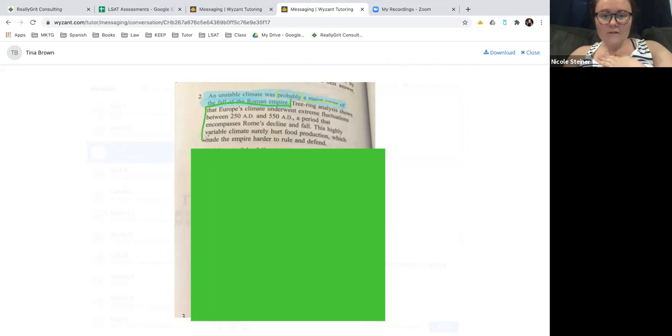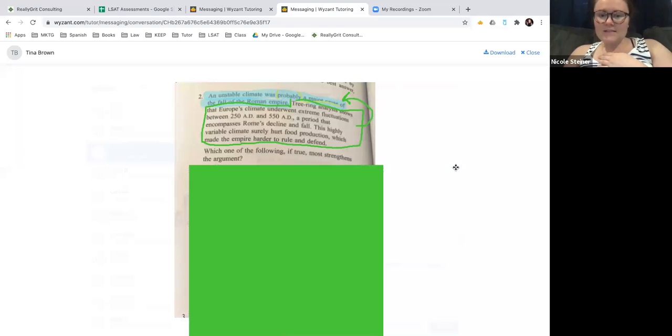We're saying all of this. Why are we saying all of this? We're saying all of this because we want to show that the unstable climate was a major cause of the fall of the Roman Empire. Is this a completely valid argument? No. There could have been lots of other things that were a major cause.